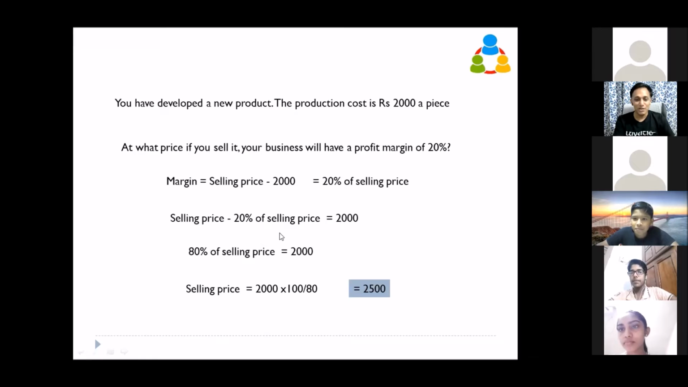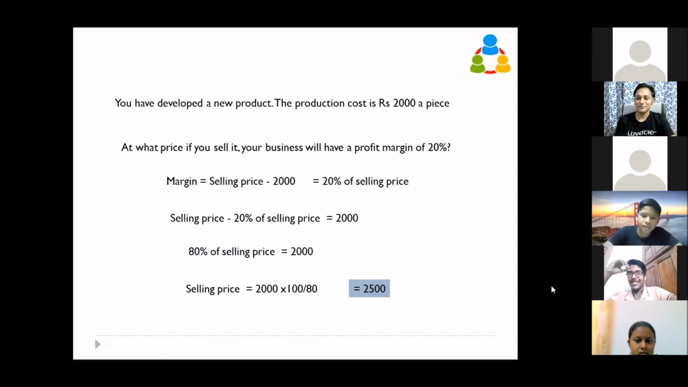Here you calculate 2000 divided by 0.8. Just take the calculator or something, do 2000 divided by 0.8. Just calculate. Yes, 2,500, sir.